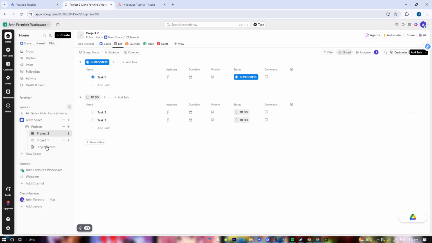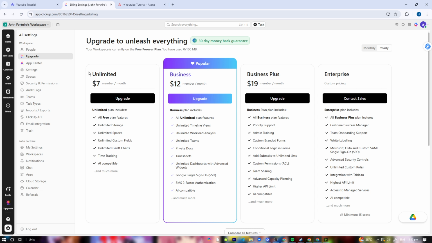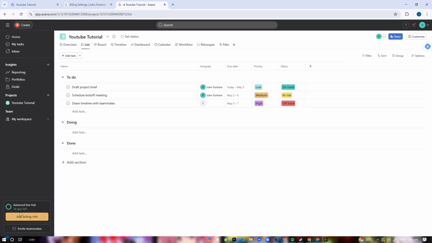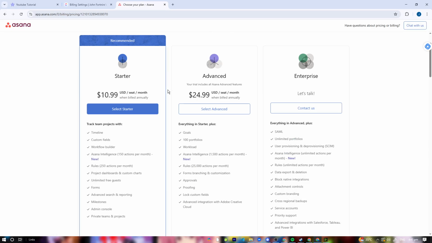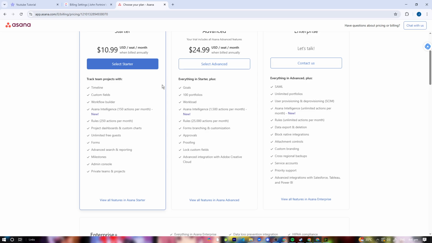On ClickUp, the pricing is $7, $12, $19, so it's great for power users, productivity, and nerds. Now we have Asana right here. There's a 14-day free trial, but we also have a plan at $10.99 per month. It's great for creative or collaborative teams.